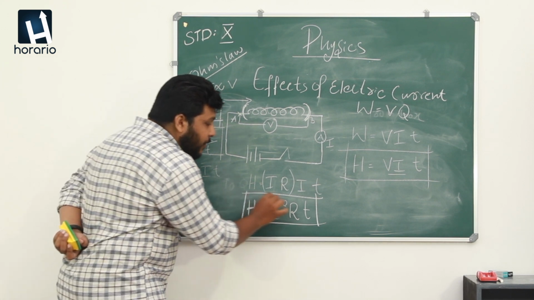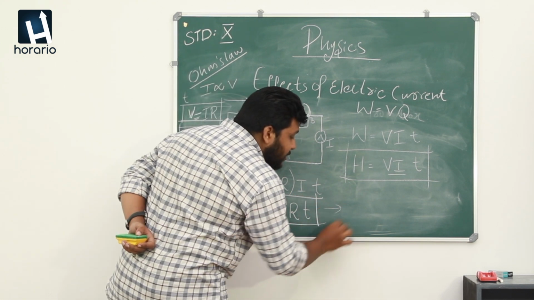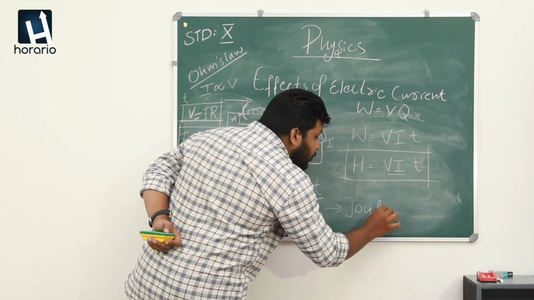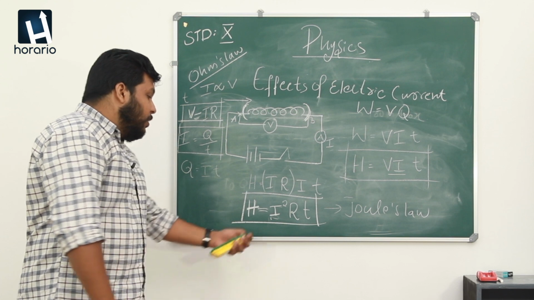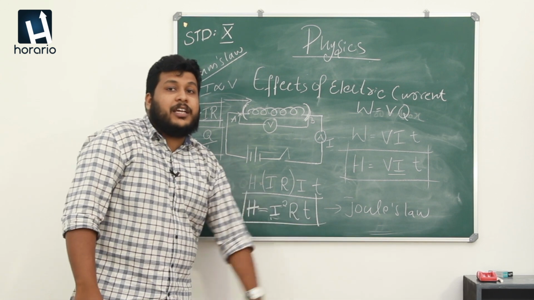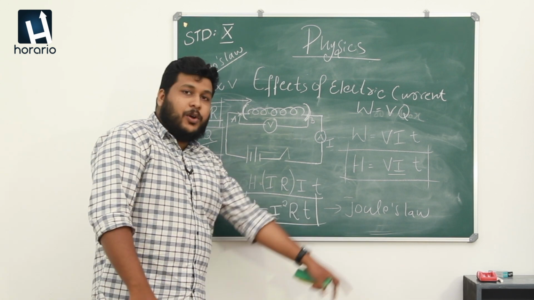So this equation is universally known as Joule's law.